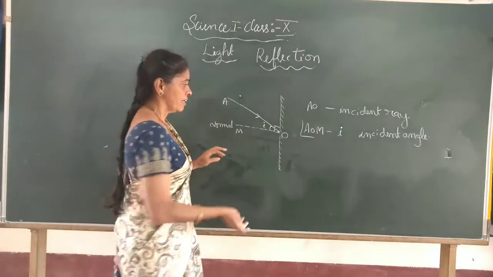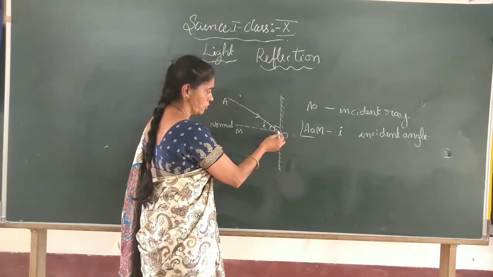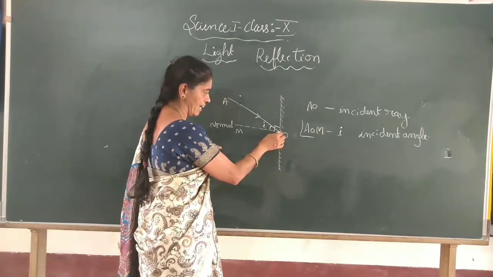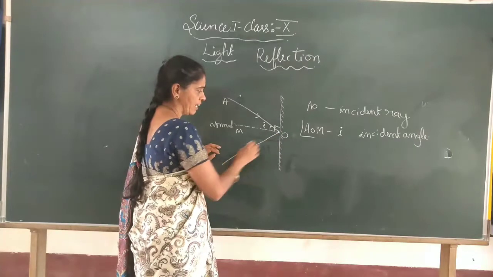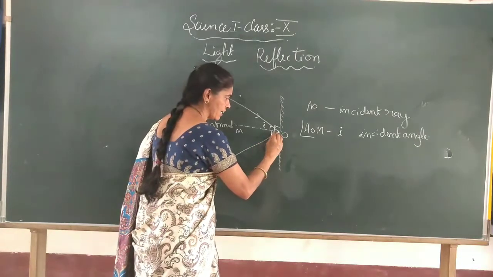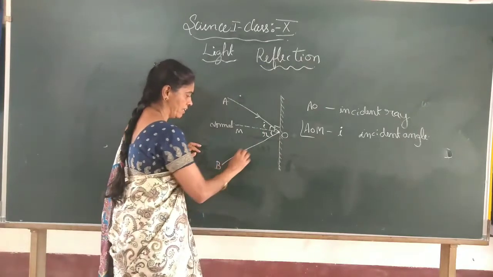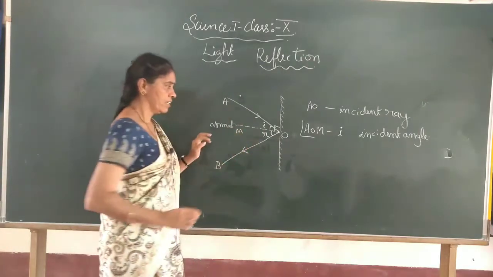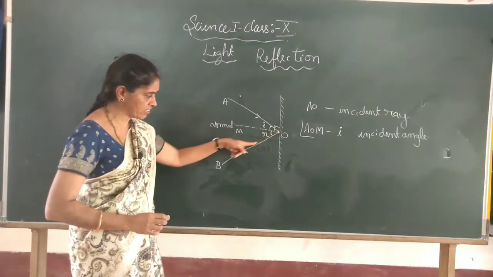And the law says that whatever angle it makes, you have to draw the reflected ray such that it makes an equal angle. This angle is R. OB is the ray, and I will show the direction of reflection like this, the direction in which it is reflected.